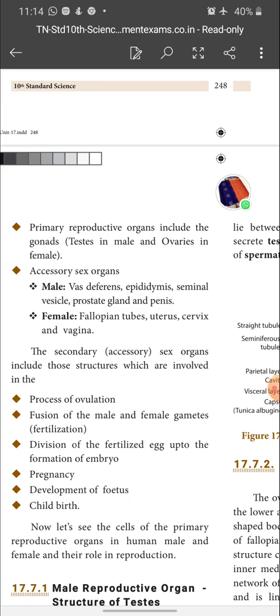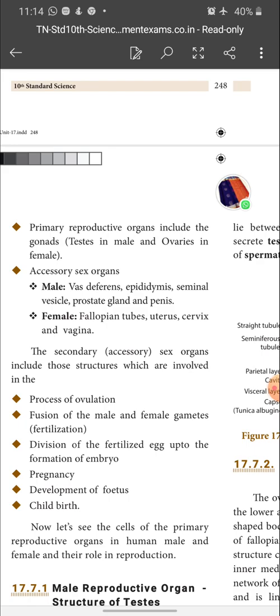Then if you have any clarification on this, please refer to the reproductive system of male and female in your 9th standard book, children. And in the female, the accessory sex organs are the fallopian tubes, uterus, cervix and vagina. So these are the accessory sex organs which we have seen in the male and female reproductive systems respectively.